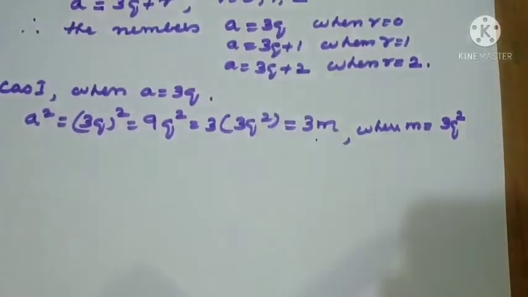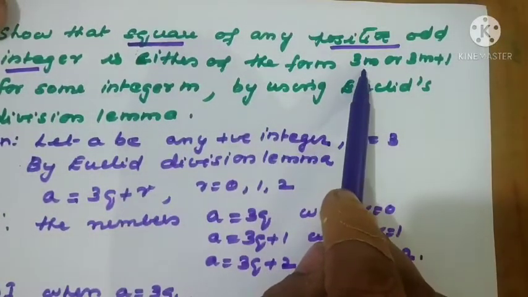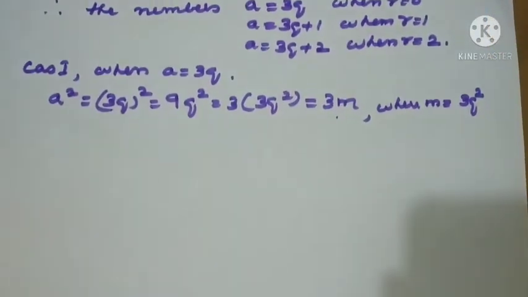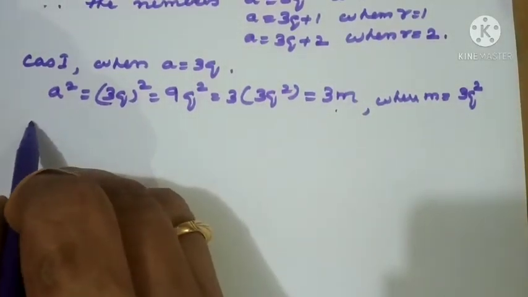Right? So like this we have to bring it, first it was a equal to 3q only. Now if we go back to the question, what is asked there? Either in the form 3m or 3m plus 1. So we are able to express it as 3m now. Now it will be tough for you. You see the second part, you will understand more.